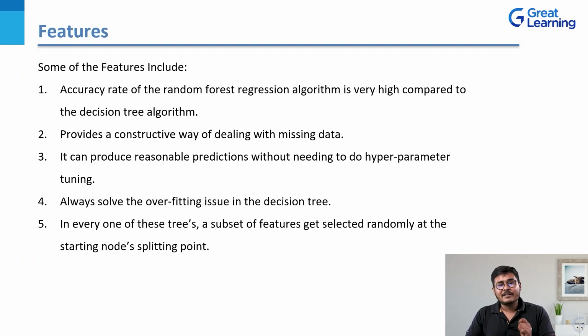And in every one of these trees, a subset of features gets selected randomly at the starting node splitting point. Since a random forest regression algorithm consists of multiple decision trees, and each of these decision trees has its own individual starting node or parent node, a subset of features gets selected randomly at the starting node splitting point. Once the parent nodes get split into the child nodes, those are further split, right? So guys, this was all about the features of the random forest regression algorithm.